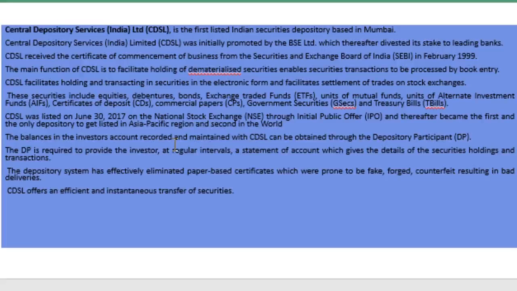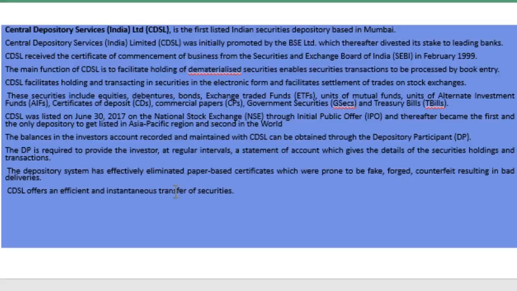The balances in the investor's account recorded and maintained with CDSL can be obtained through the depository participant. The depository participant is required to provide the investor at regular intervals a statement of account which gives the details of securities holdings.